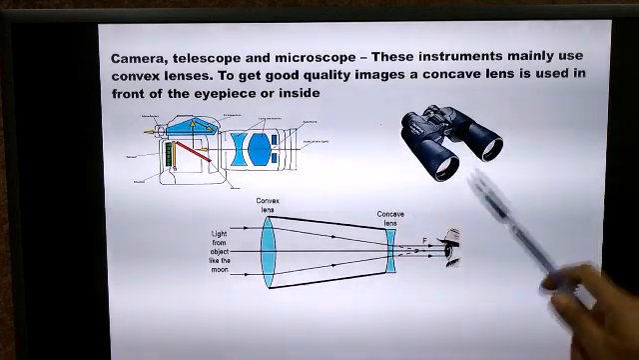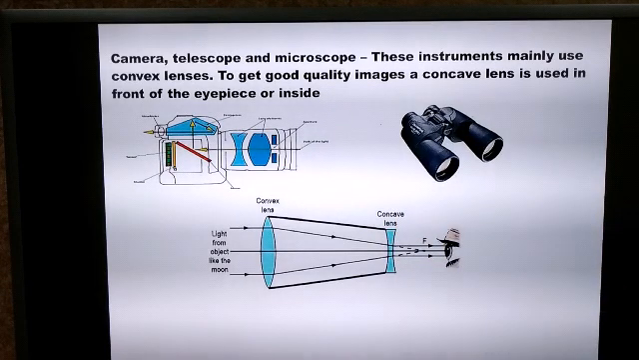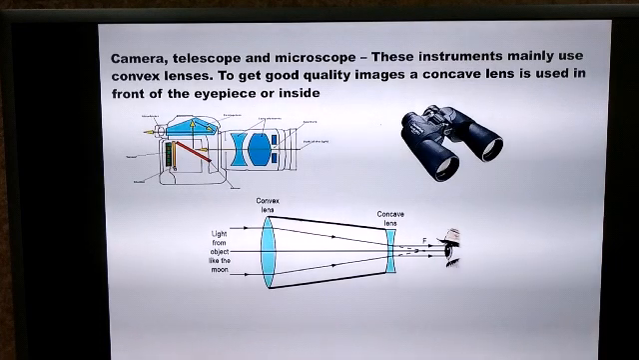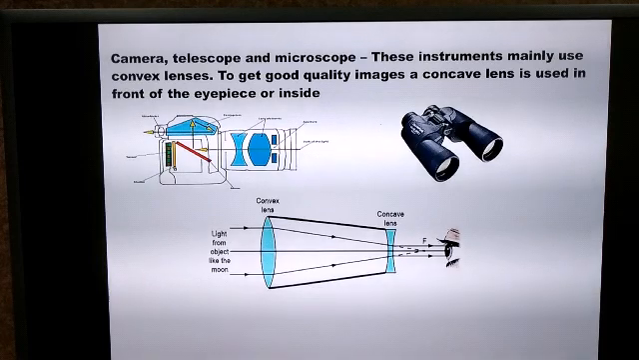Cameras, binoculars, compound microscopes and telescopes make use of convex lenses. But if one wants good quality images, then a concave lens is also fitted inside these devices.